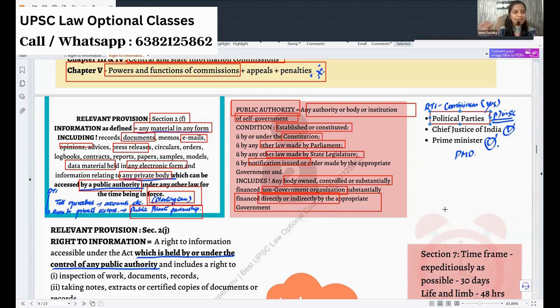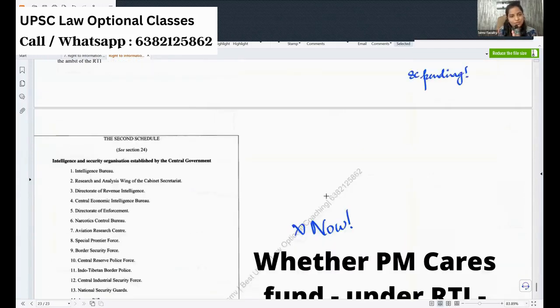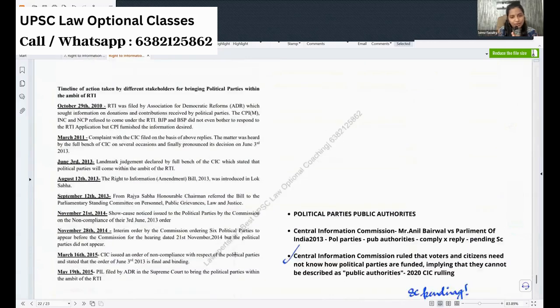So initially, they were having a lot of problems. Political parties asked, how can you bring us inside RTI? Then you will ask what funds we received and how we are appropriating the funds and all those things, right? They were panicking and having a tussle. Finally, I have brought the entire tussle. It will be very interesting. So it is right here, the timeline I have brought.